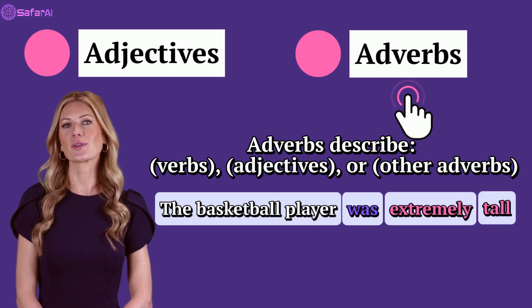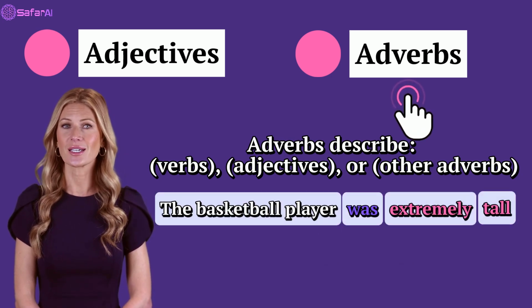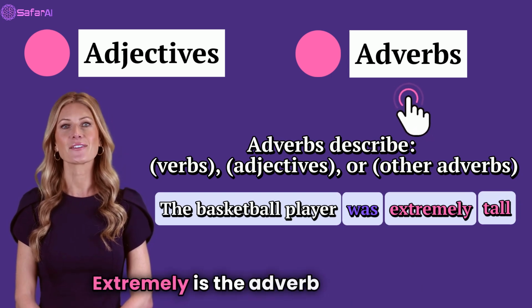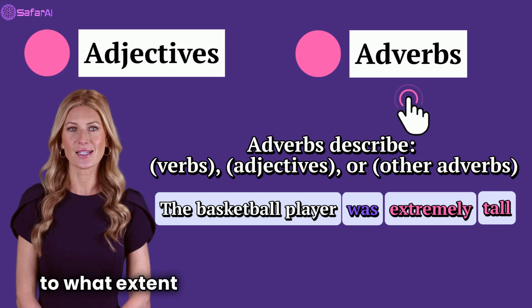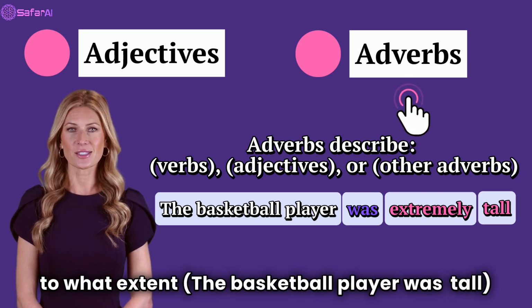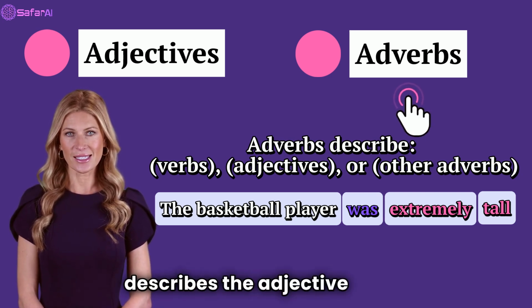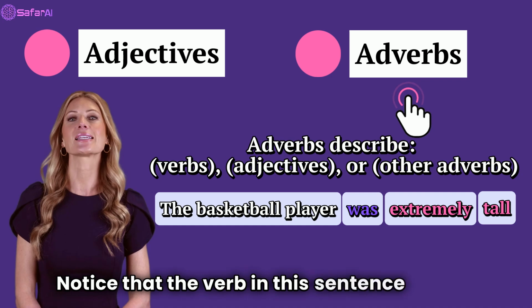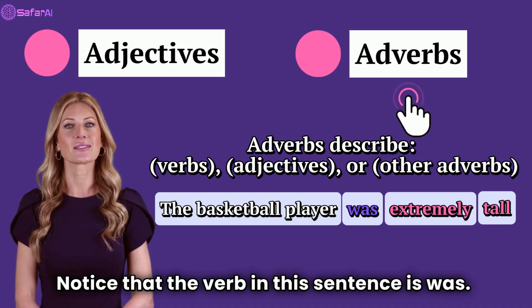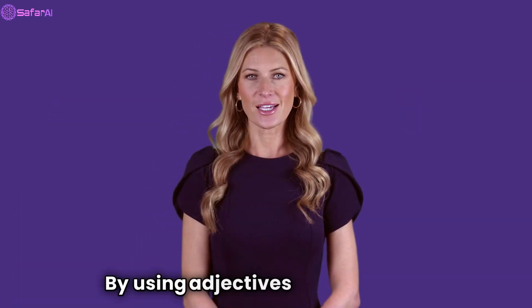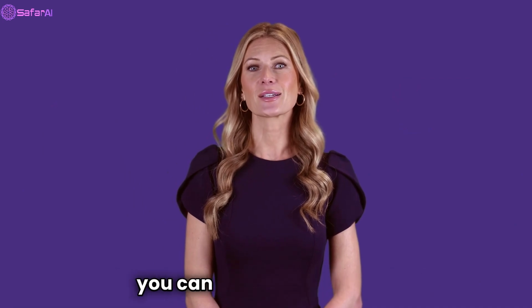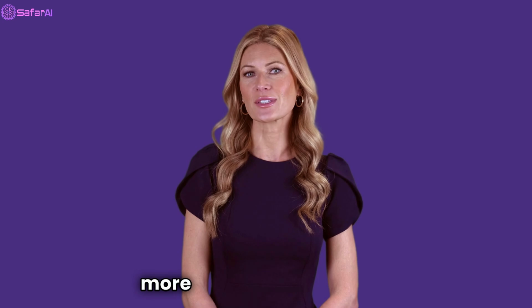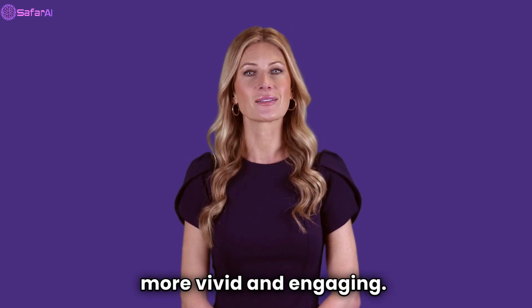The basketball player was extremely tall. Extremely is the adverb that tells us to what extent the basketball player was tall, describes the adjective tall. Notice that the verb in this sentence is was. By using adjectives and adverbs, you can make your stories more vivid and engaging.